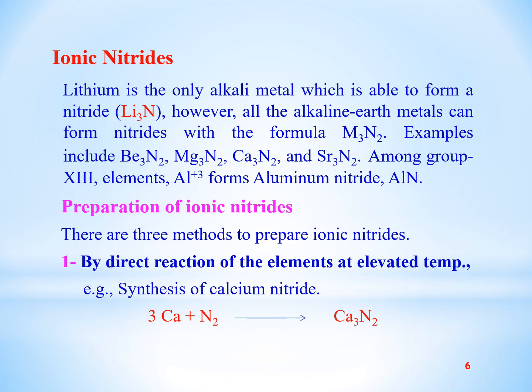In the first method, there is direct reaction of the element and nitrogen at very high temperature. For example, in the synthesis of calcium nitride, both calcium and nitrogen are heated above 500 degrees centigrade and we get the calcium nitride.